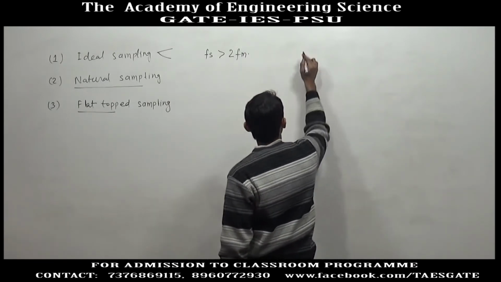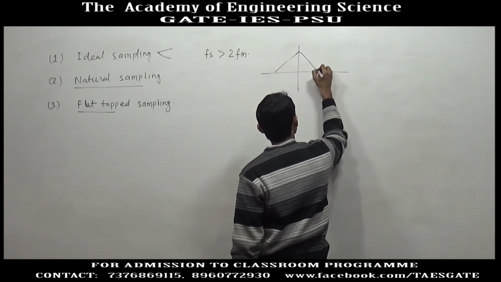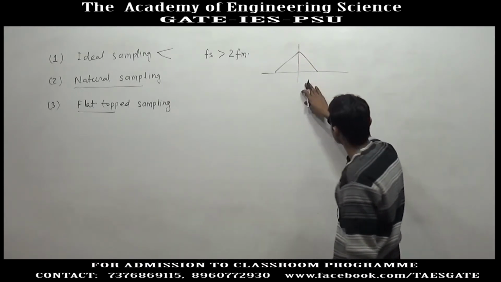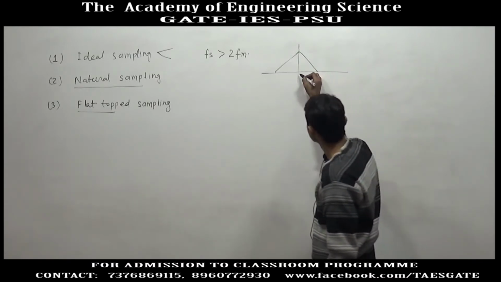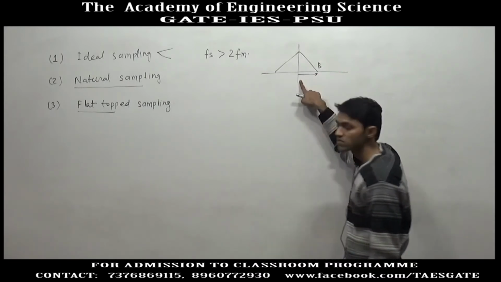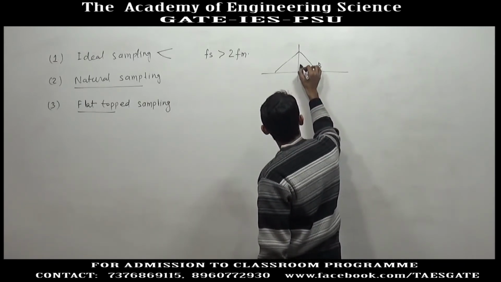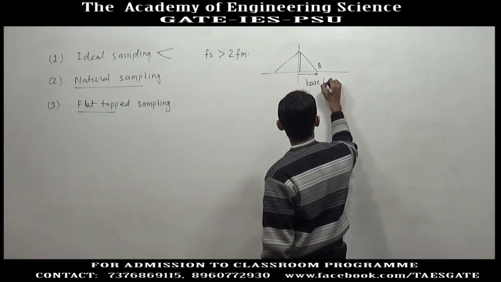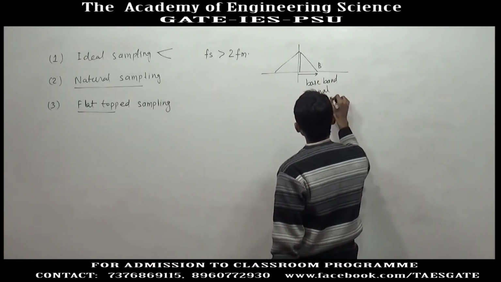This formula is valid only for a baseband signal, a signal whose frequency spectrum starts from 0 frequency, or a frequency very near the origin, and extends up to some maximum frequency. This type of signal is called a baseband signal.